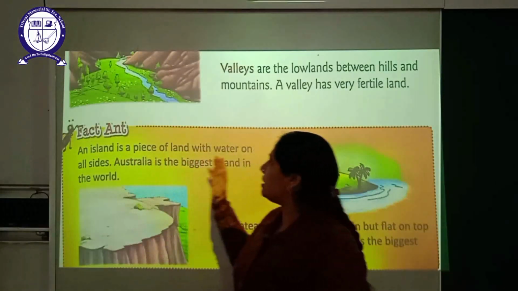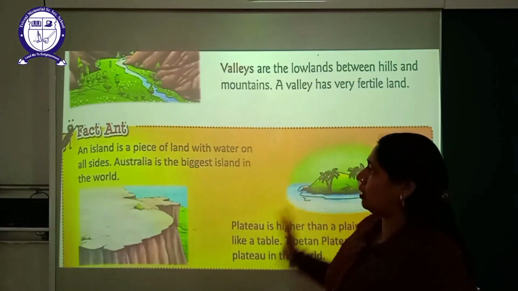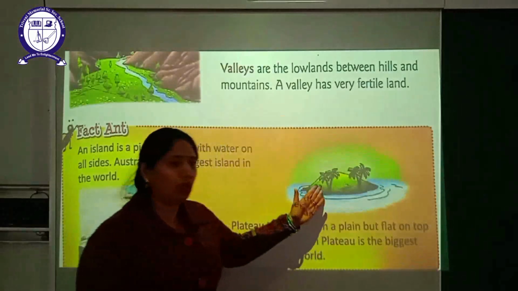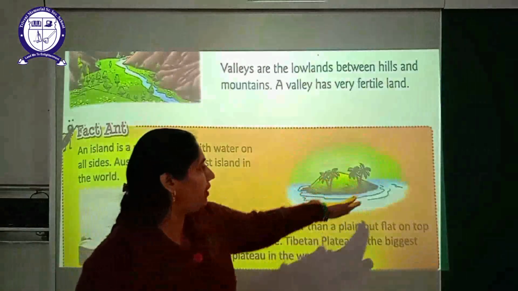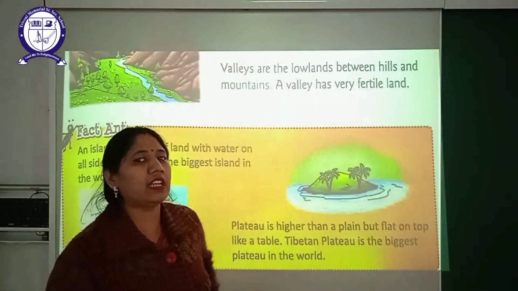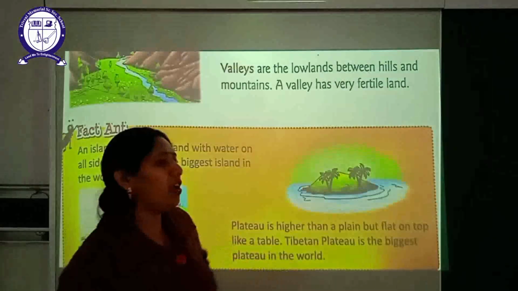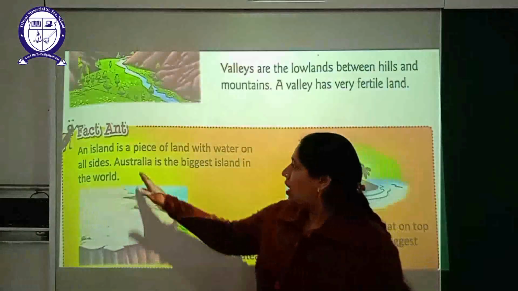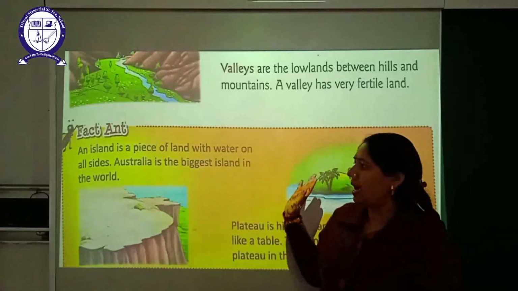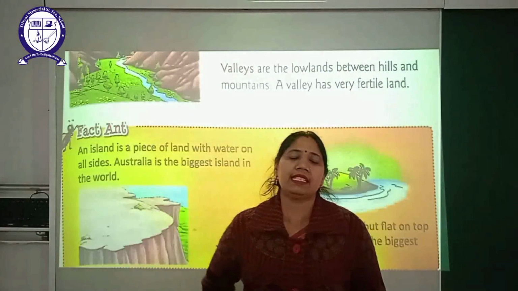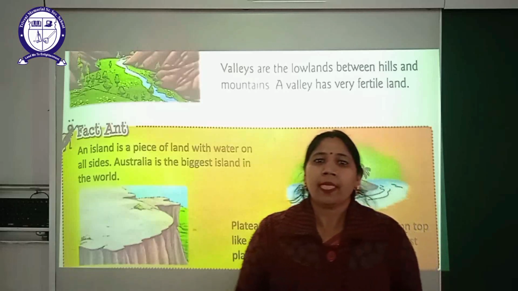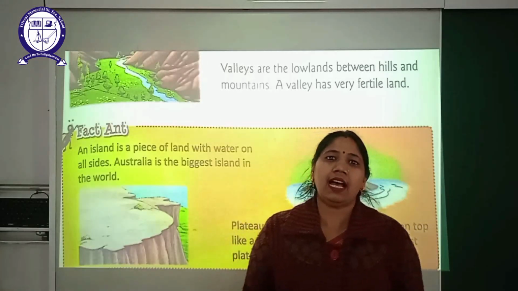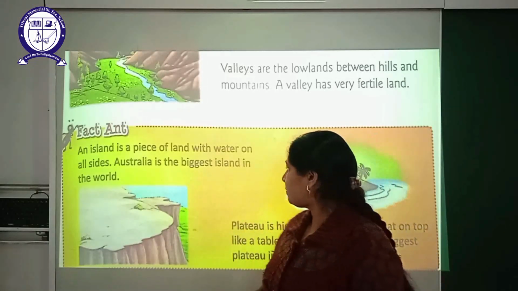An island is a piece of land with water on all sides. Look at that, it is called an island. It is covered with water on all sides. So we call it an island. Australia is the biggest island in the world. What is the biggest island in the world, beta? Australia is the biggest island in the world.